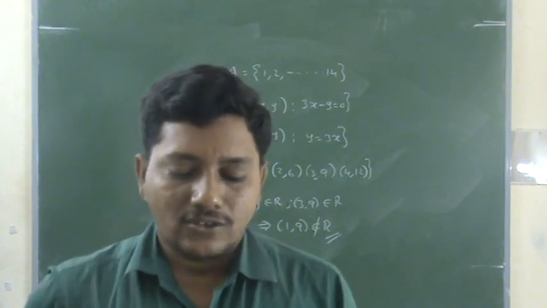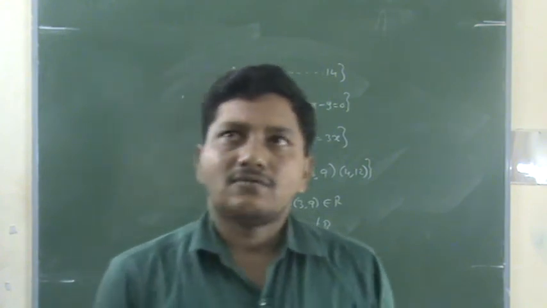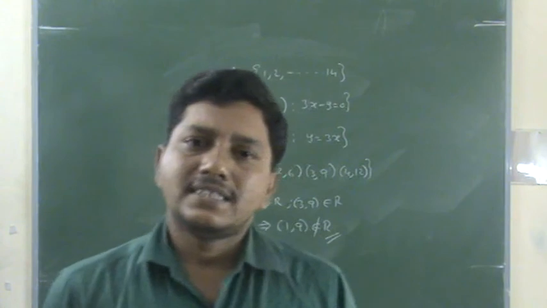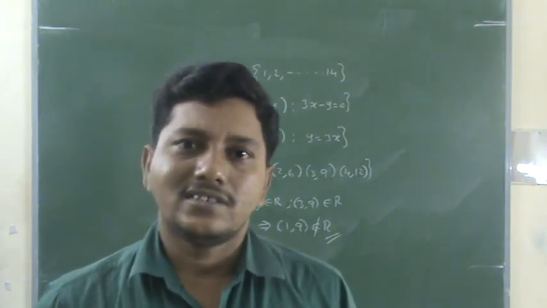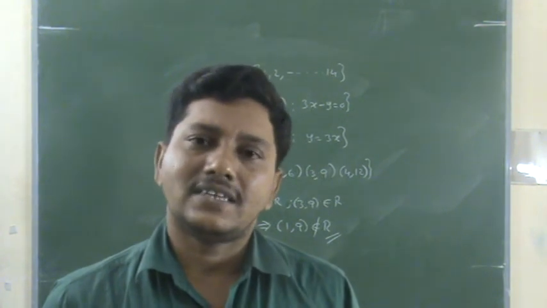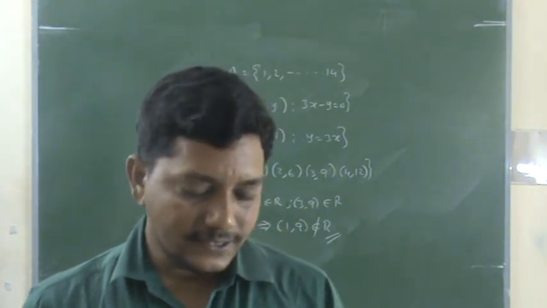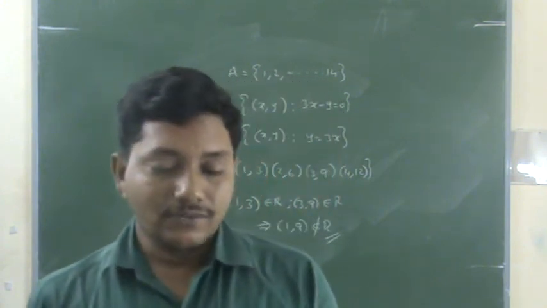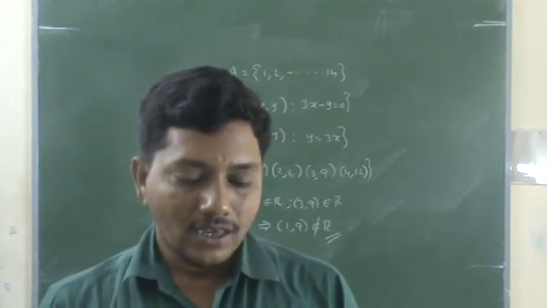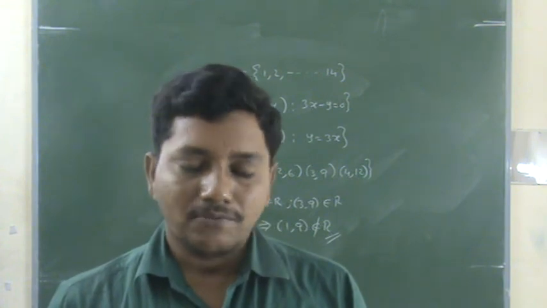And transitive also. Why? Because x minus y is an integer, y minus z is an integer, and the sum is also an integer. For example, 3 is an integer, 4 is an integer, and 3 plus 4, which is 7, is an integer. So therefore that is also an integer. Now we have to take the fifth one, which is homework for you. So these are different types of problems.